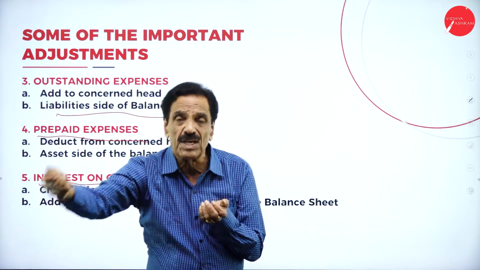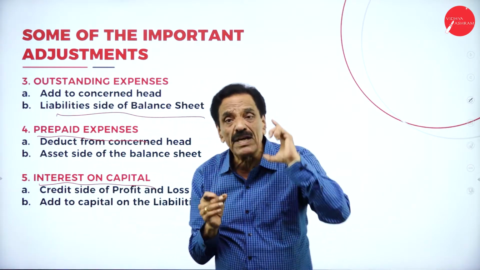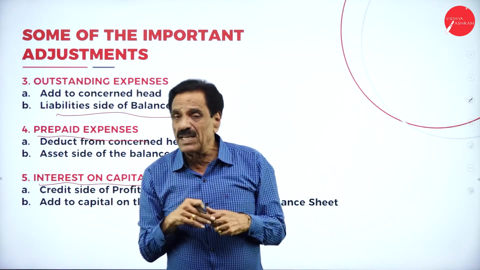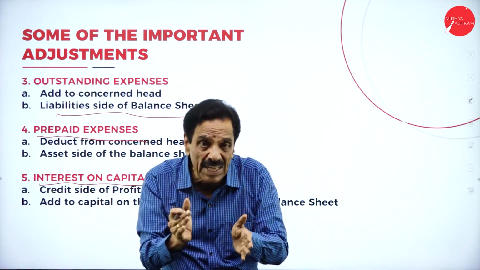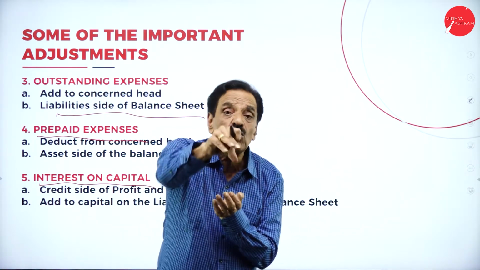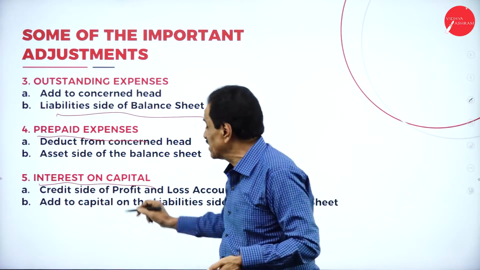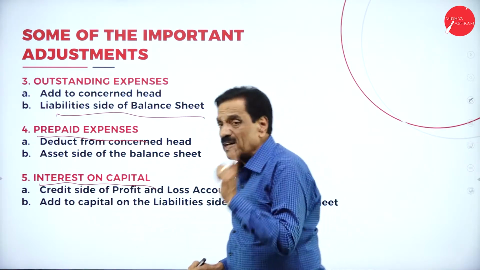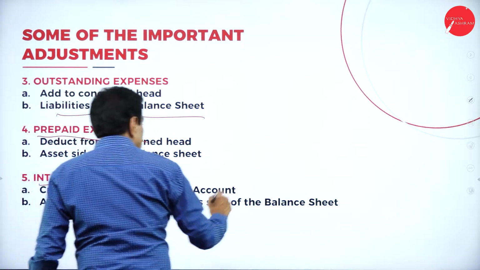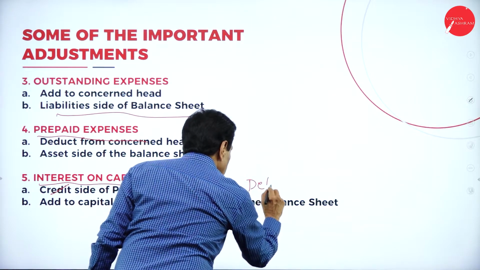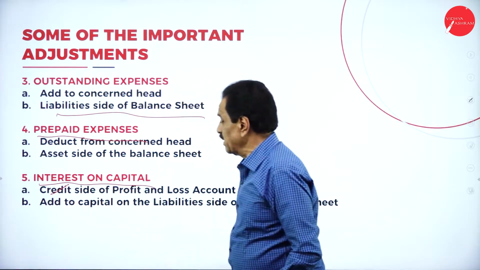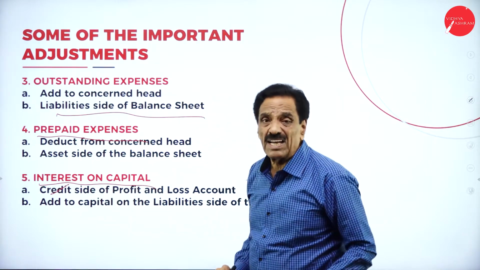He is a contributor. Who is going to pay the interest now? The interest is going to be paid by the business. You are preparing the trading and profit and loss account of a business, not a proprietor. From the point of view of the business, the business is going to pay interest on capital. Interest on capital will come on the debit side of the profit and loss account.